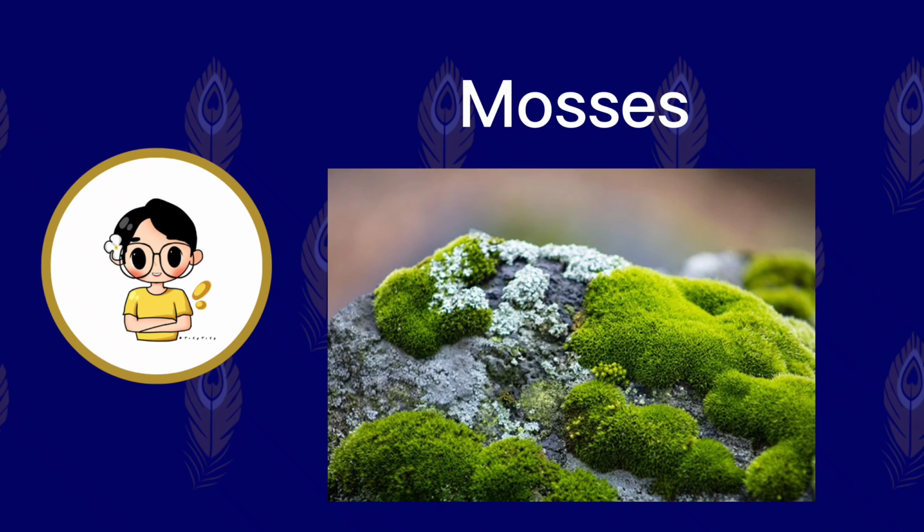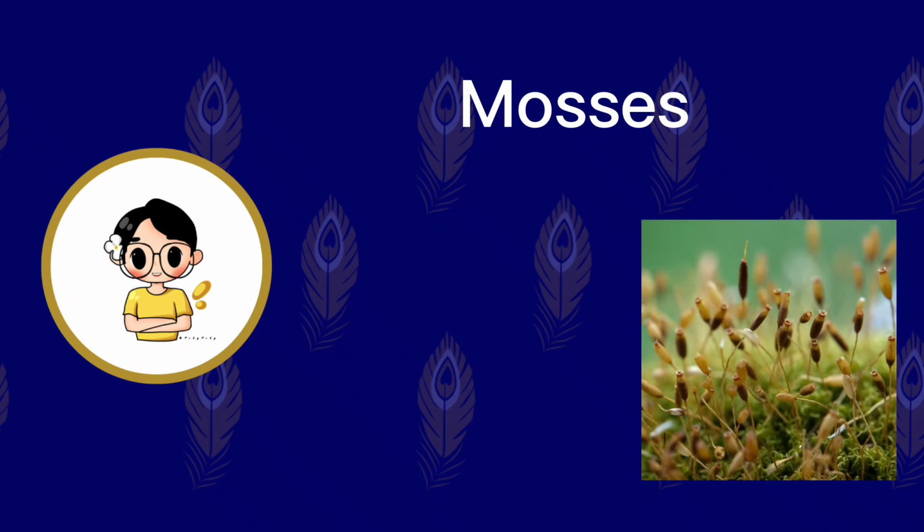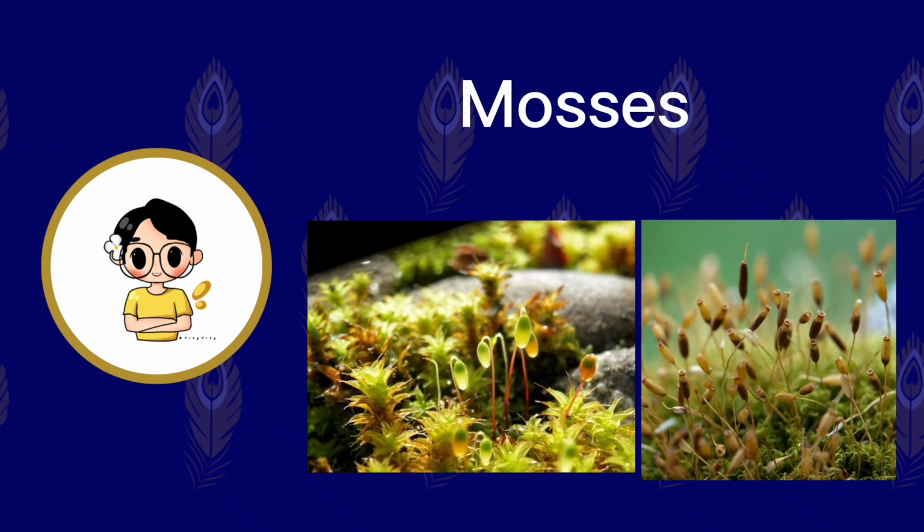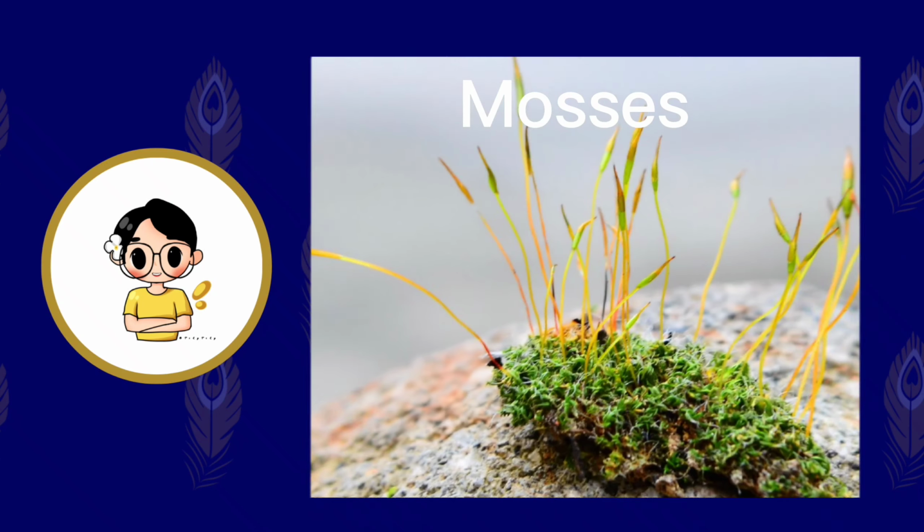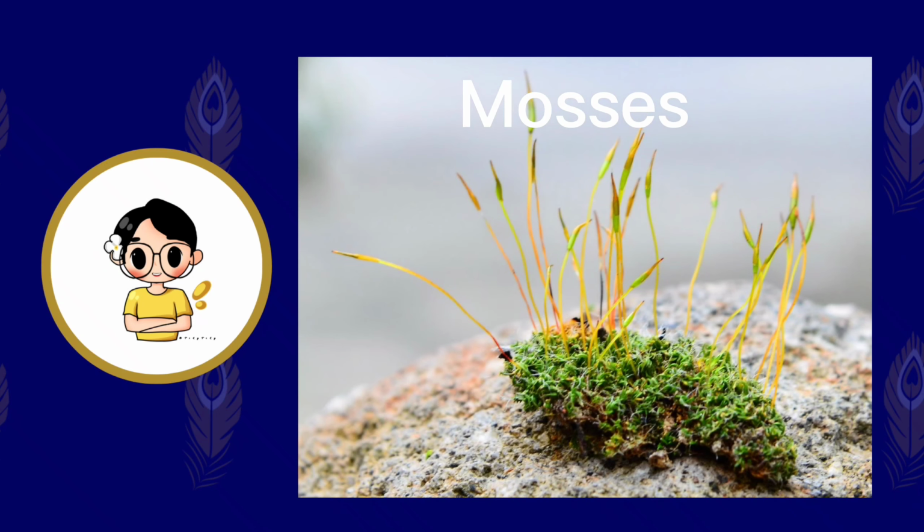Mosses. Mosses are soft and spongy plants that typically only grow a few inches tall. They tend to grow together in clumps. Mosses don't have flowers or seeds, but use spores to reproduce. They also don't have typical roots like most plants, but anchor themselves to rocks and soil with short growths.